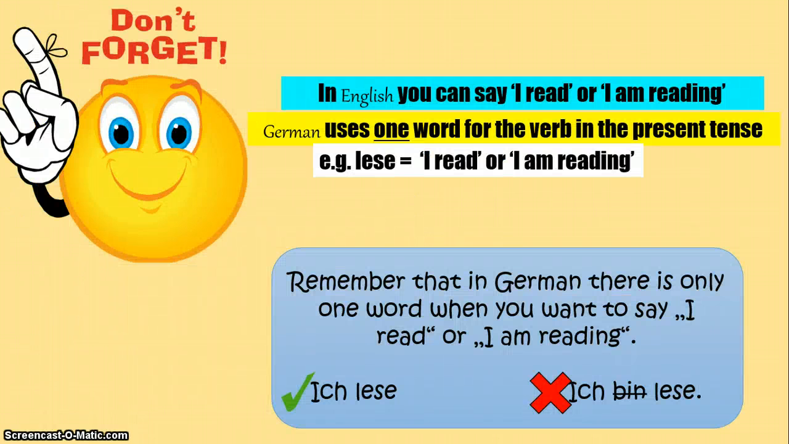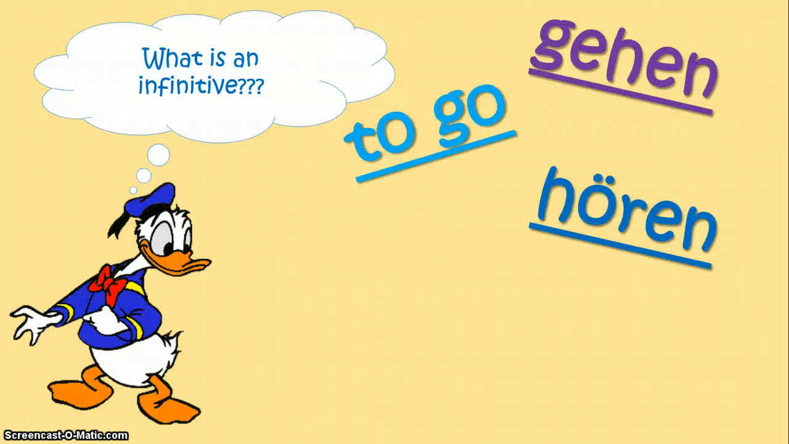So in English, you may have noticed that you can either say I read or I am reading. In German, you only use one word for the verb in the present tense. So if you want to say I read or I'm reading, you will say ich lese. So you have to remember that there's only one word in German for I read or I am reading. There's nothing as such, ich bin lese. It does not exist in German. If you want to say I read or I am reading, you say ich lese.